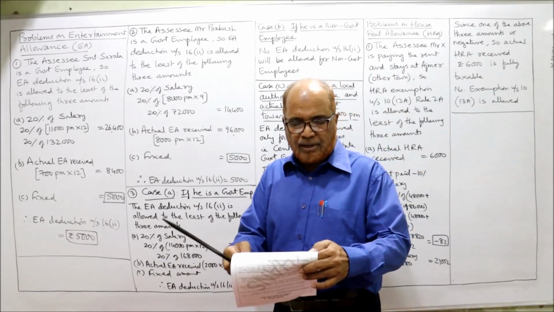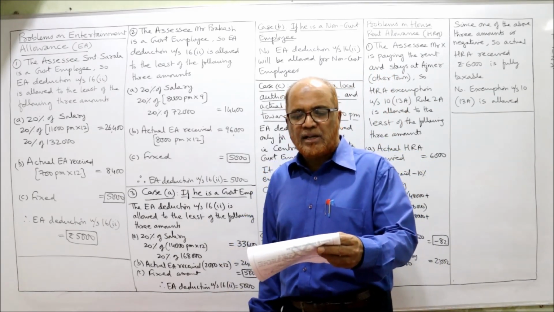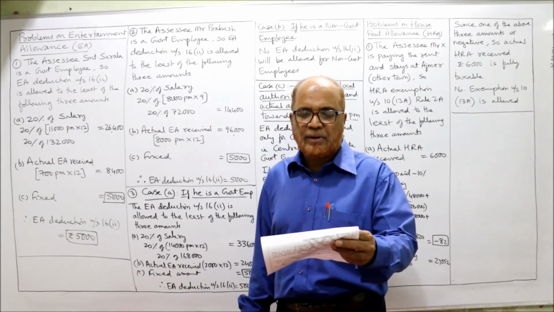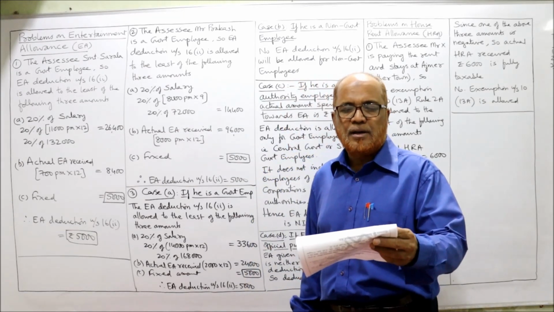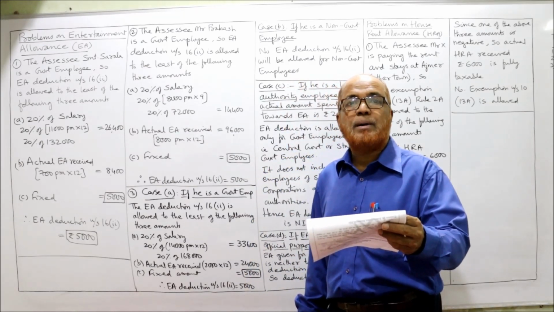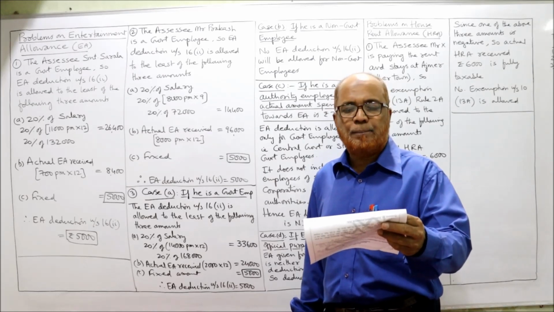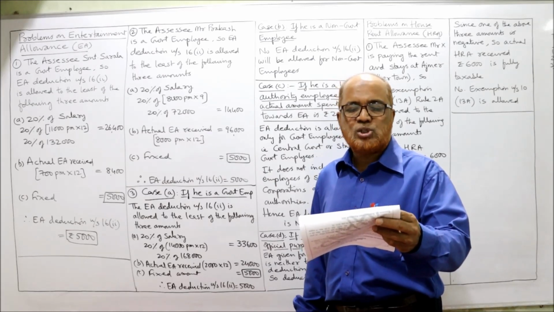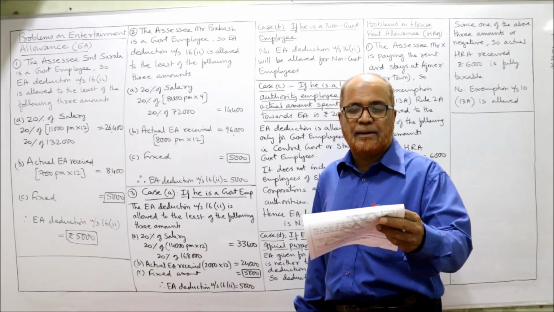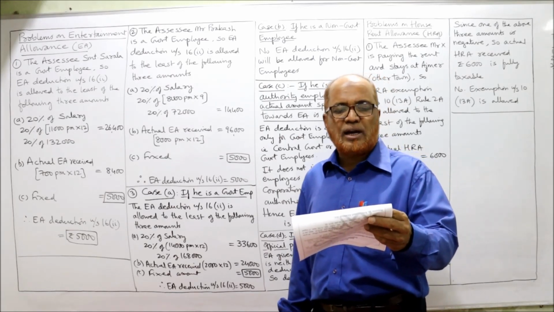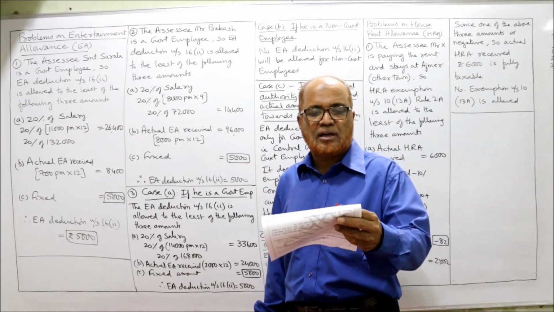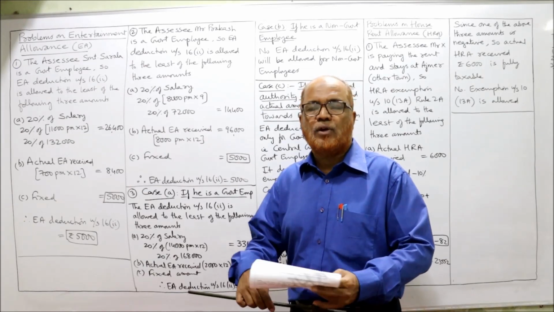Now, problem number 3. The following are the income particulars of Mr. Ashok for the previous year relevant to the current assessment year. Basic pay 14,000 per month. DA 1,800 per month. Entertainment allowance, EA, 2,000 per month. Calculate the amount of deduction allowed under section 16(2) in the following cases.